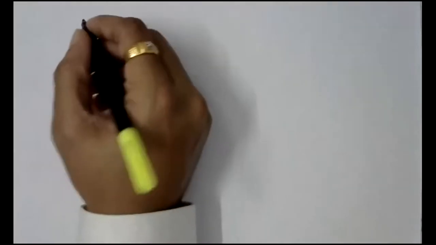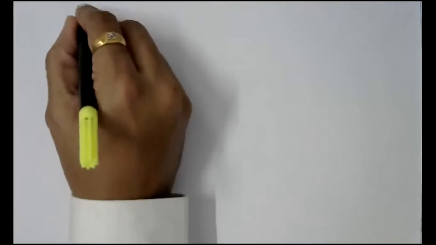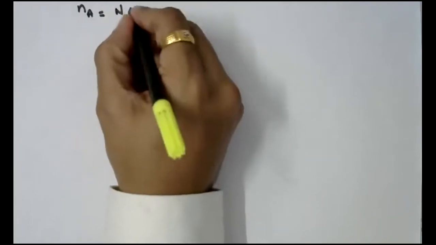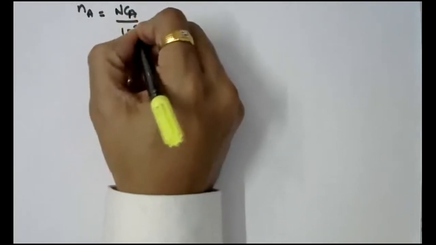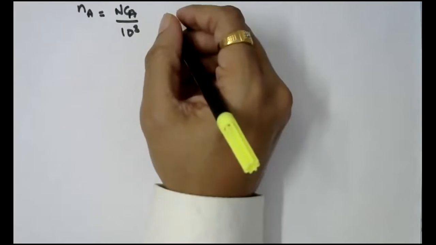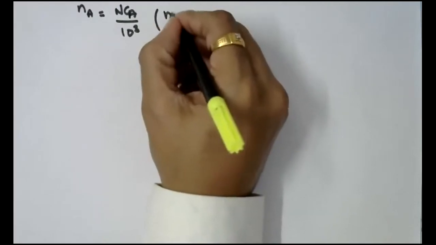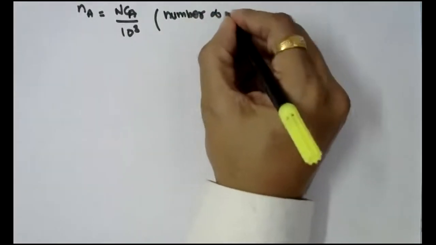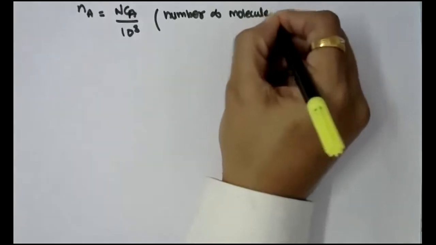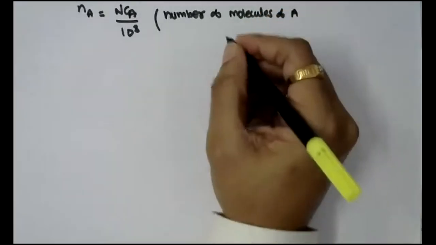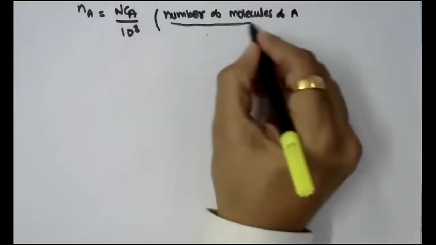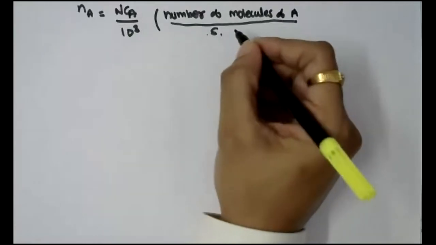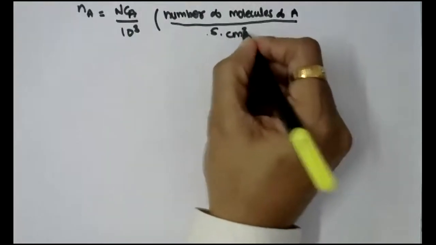So just now we have written that Na is equal to NCA upon 10 raised to 3, and this is nothing but number of molecules of A per unit second per centimeter cube.